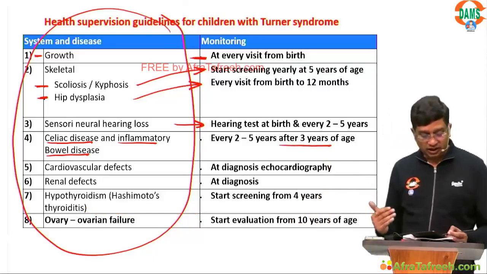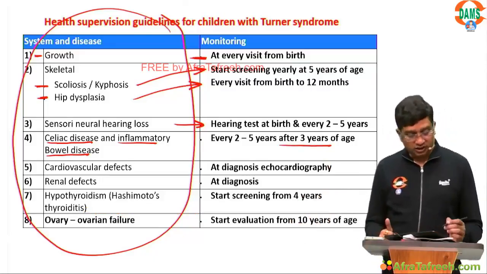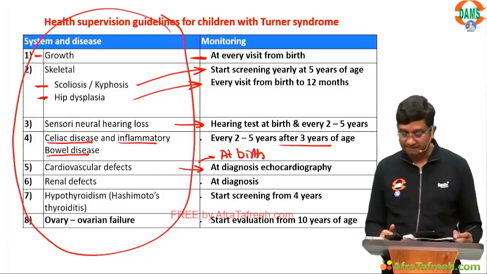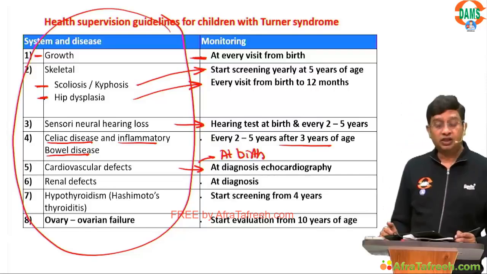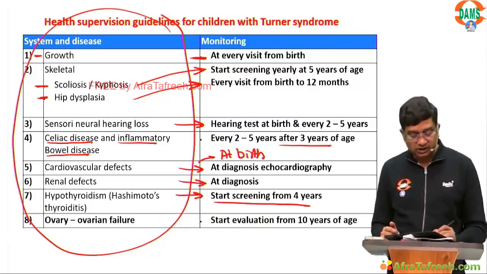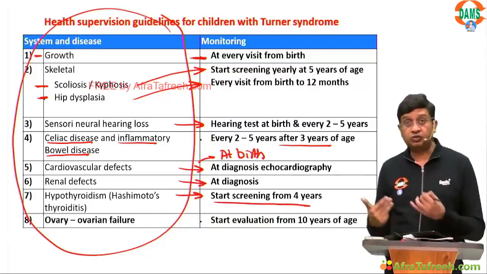Then cardiovascular defects: you need to diagnose particularly at birth. Please add here cardiovascular defects at birth. Renal defects, this is particularly a diagnosis. Hypothyroidism, you start screening from 4 years, and ovarian failure, you start from 10 years.